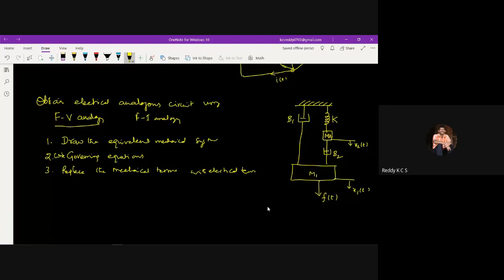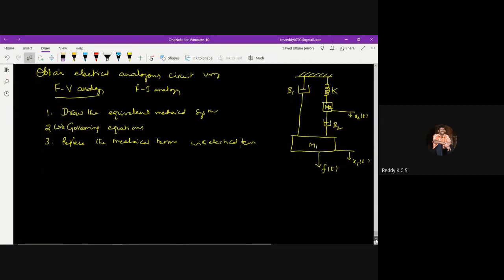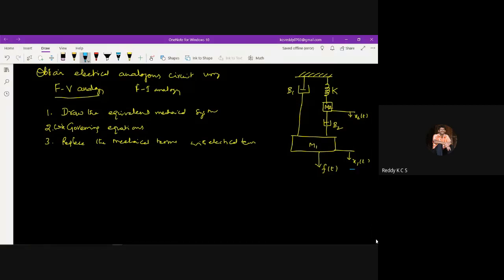Once you have written the mechanical physical system, how do you develop the equivalent mechanical system? As I told you, the number of displacements will become the nodes in the equivalent mechanical system. How many displacements are there in this case? Here x1 of t is one displacement and x2 of t is another displacement. So there are two displacements, and I can write two nodes here, node 1 and node 2. Node 1 is the x1 displacement and node 2 is the x2 displacement, because whichever displacements are present in this physical system, you need to represent as nodes.